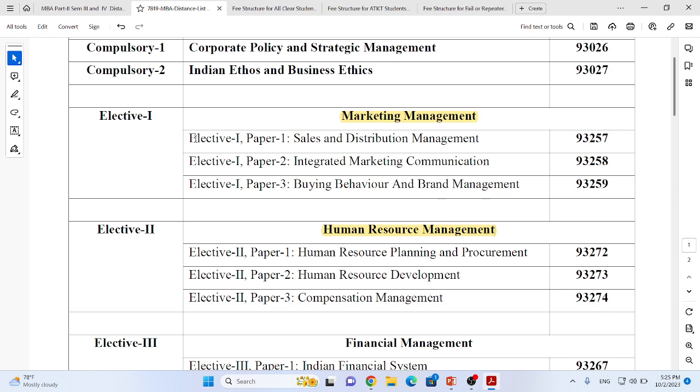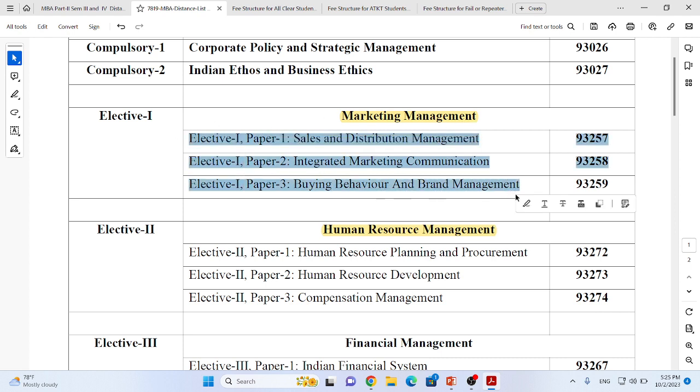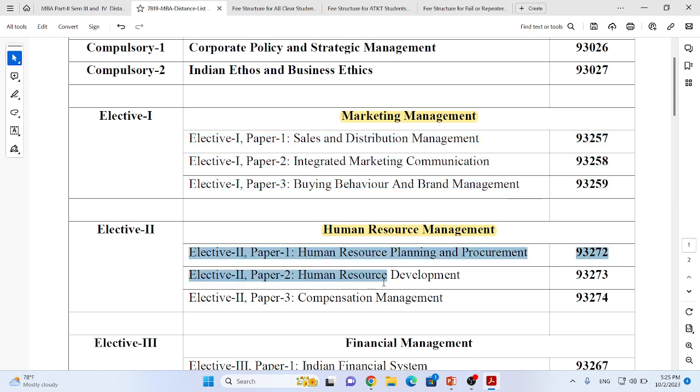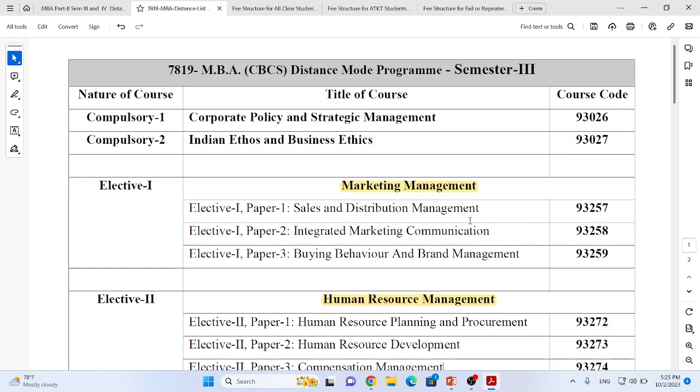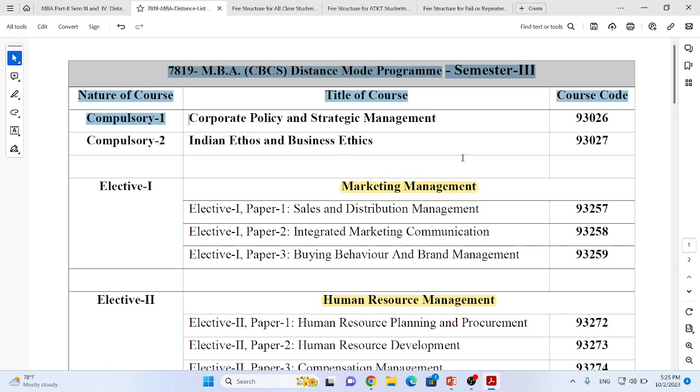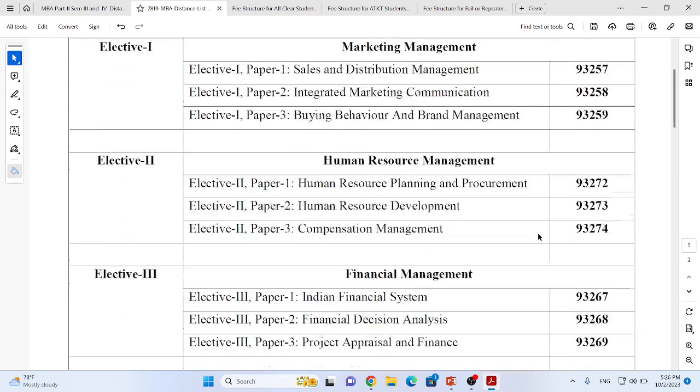So how many papers are there? 3 papers of marketing management, whereas 3 papers of human resource management. These 3 threes are 6, and compulsory 2. That means a total of 8 subjects. Hope you understood the scheme of compulsory and elective courses for semester 3 of the MBA CBCS distance mode program.